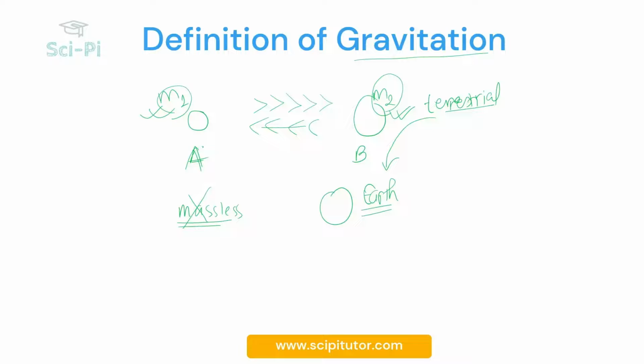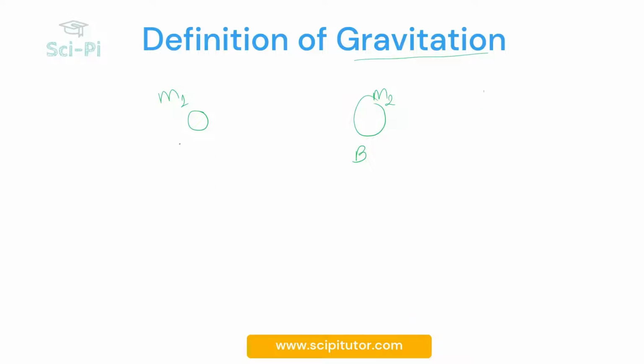So we already have these objects here. Let me just quickly erase the unnecessary things from here. Now we have an object A and object B with masses m1 and m2. Let this be the center of body A and let this be the center of body B. Then the distance D is measured from these two centers, and it is the straight perpendicular distance between these two bodies.